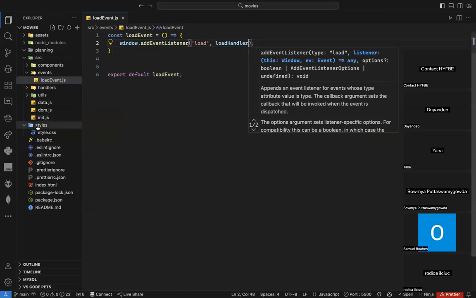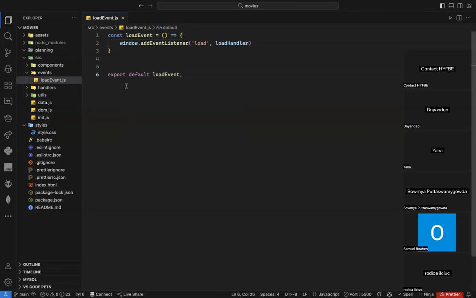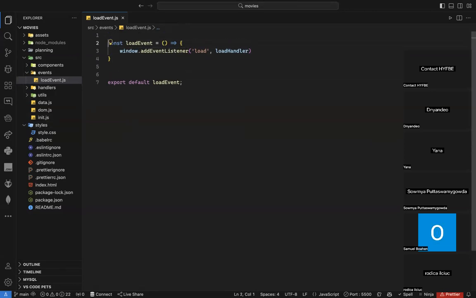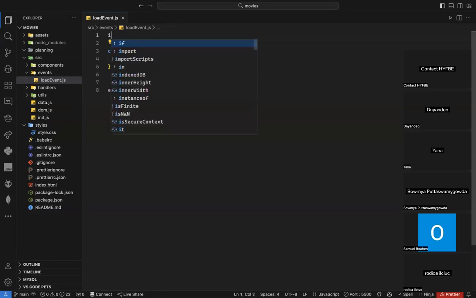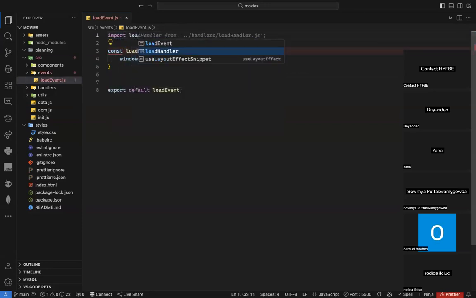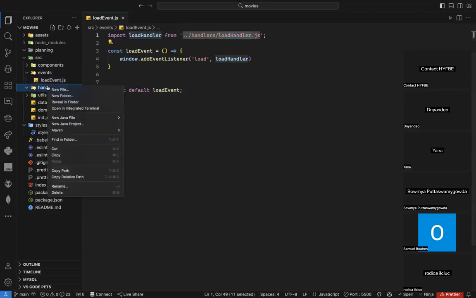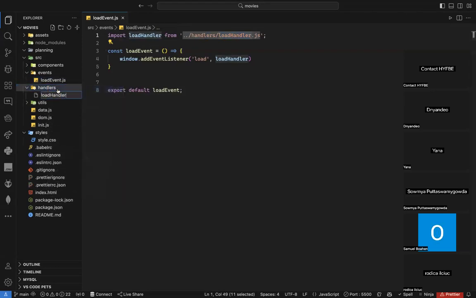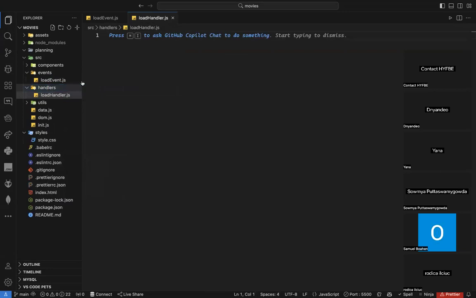Of course, I don't have load handler, so now it will give me an error. So I need to import my load handler, which I don't have and need to create. Import load handler from handler.load handler. So let's go to the handler and create this one, which will be load.js.